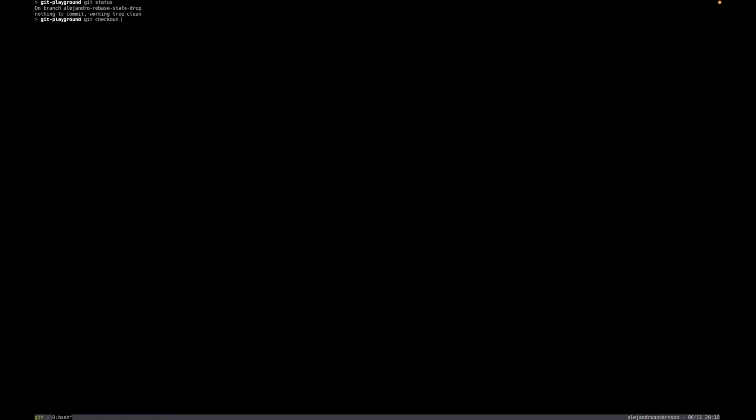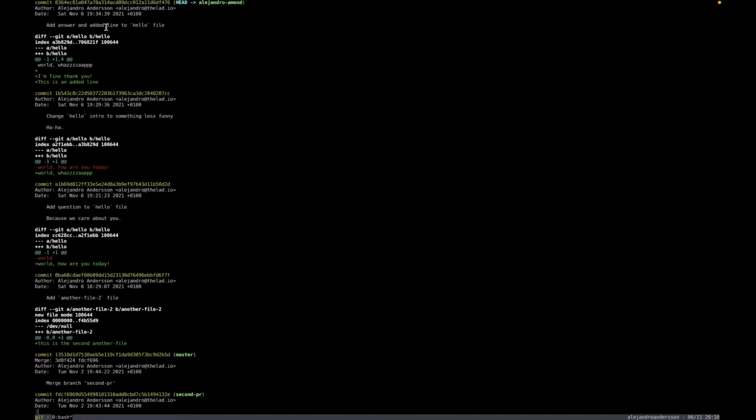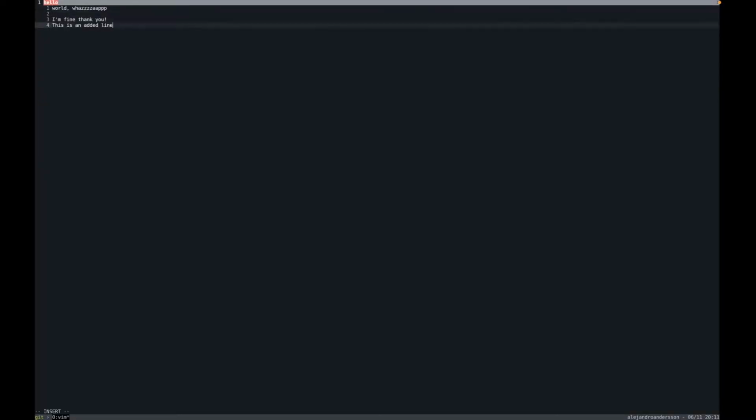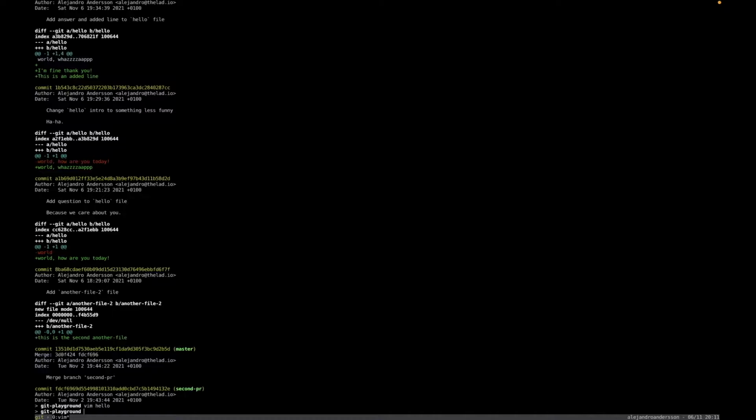We will go back. Git checkout dash. We'll go back to the branch we just came from, which was Alejandro Amend. Cool. Now to illustrate this, we will do git log -p, we changed the hello file. Okay, so let's open up hello. We will add some dots to the last sentence, it doesn't matter where, just adding something.